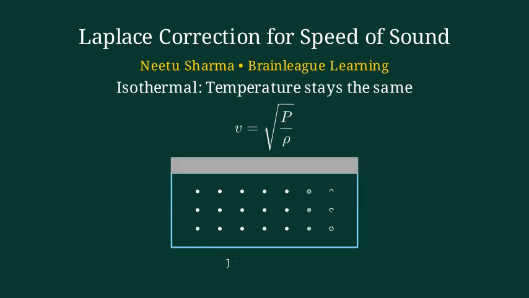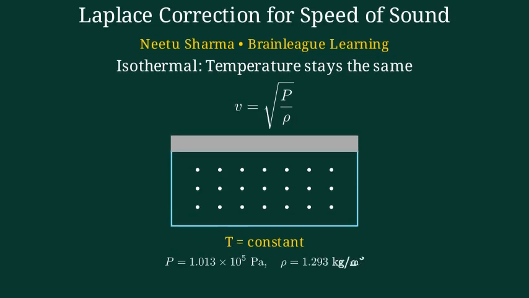Here is a simple air column. The piston compresses and expands the air, but Newton assumed the temperature stays constant during this change. Using standard values at STP, Newton's formula gives a speed of about 280 meters per second, which is too low compared to experiment.